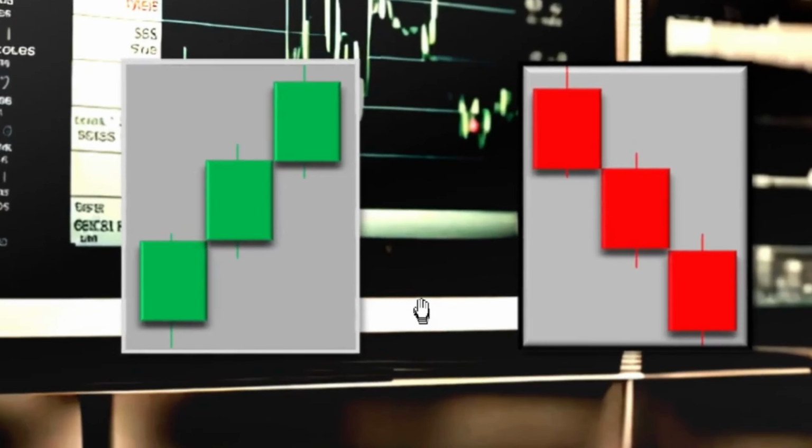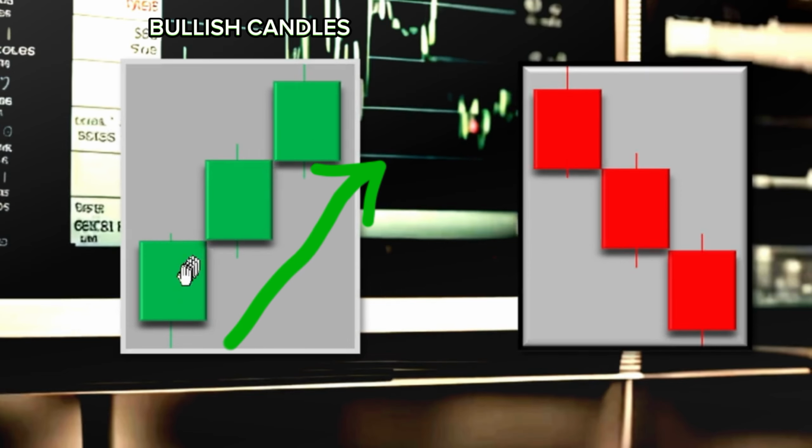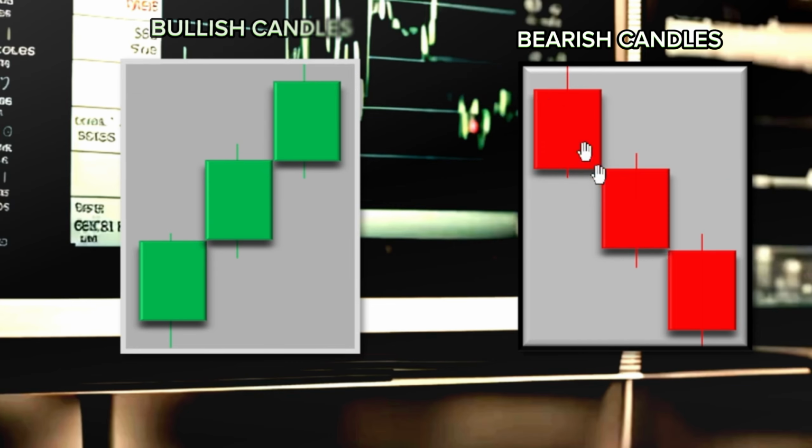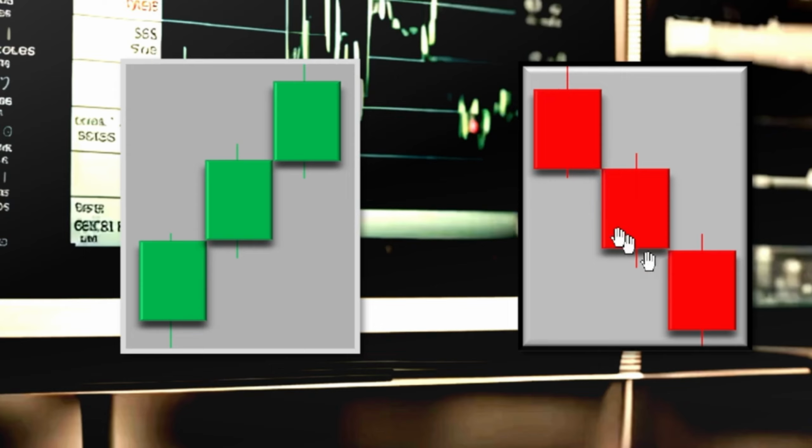So as you can see, we have the three candles here, the three momentum candles, which indicate an uptrend. And then another three bearish candles here indicating a downtrend. So our fair value gap area is the area between the first candle's high and the third candle's low. This area is called a fair value gap because these two wicks do not meet, meaning there was no fair price at this area.